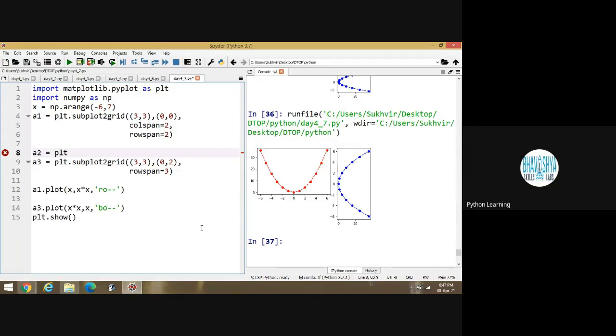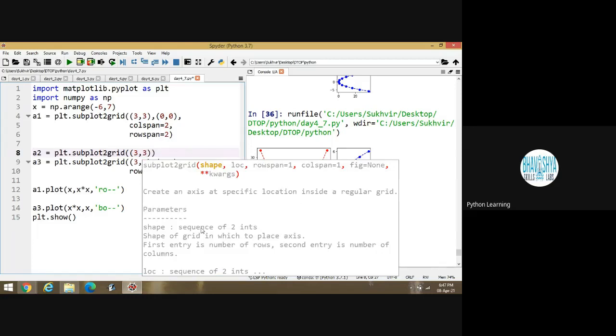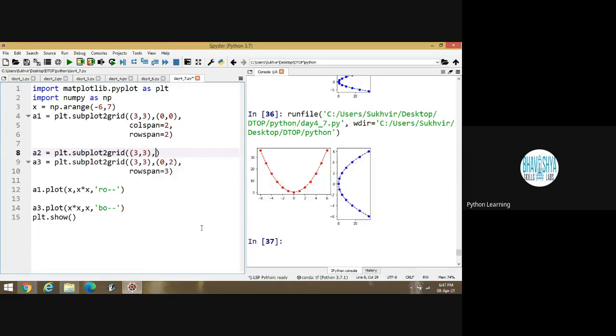plt.subplot2grid, and inside bracket (3,3), then starting point. What is the starting point here?